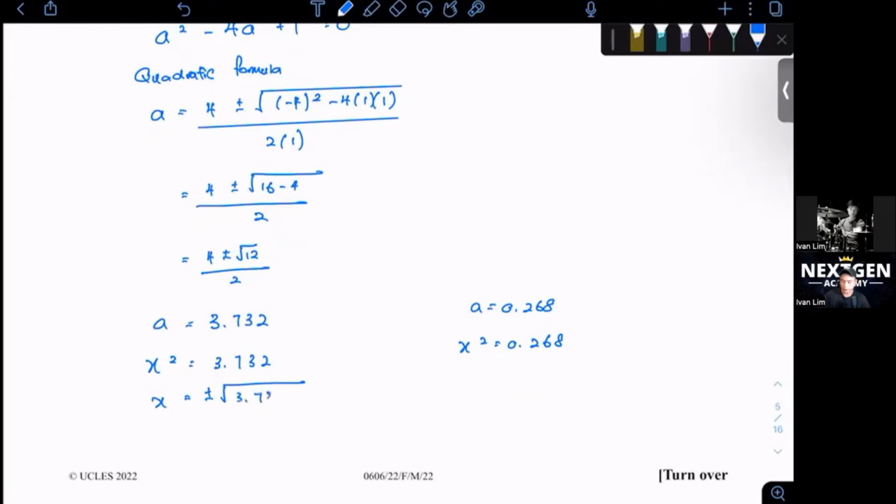So plus minus square root 3.732, and you get negative 1.932 and 1.932. So you got two answers here. Same thing over here, plus minus square root 0.268, and you should get negative 0.518 and positive 0.518.